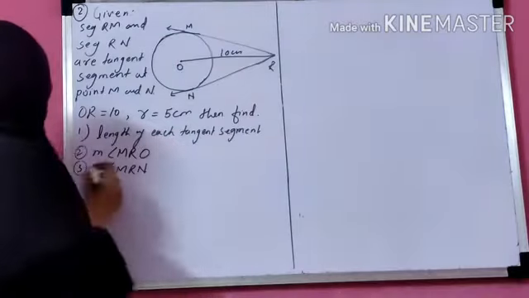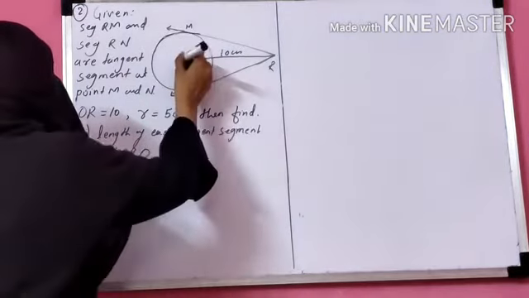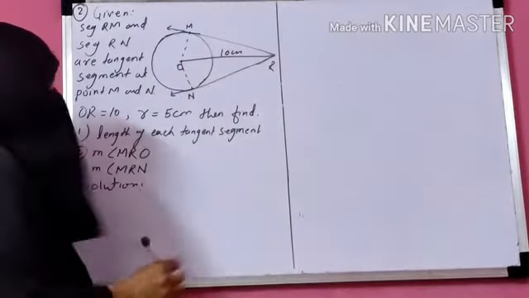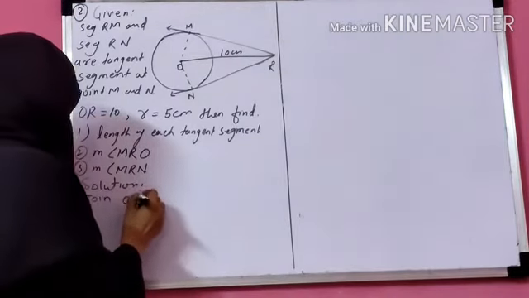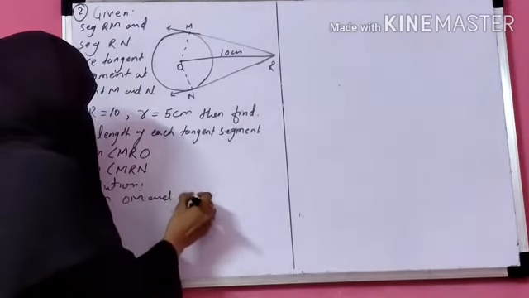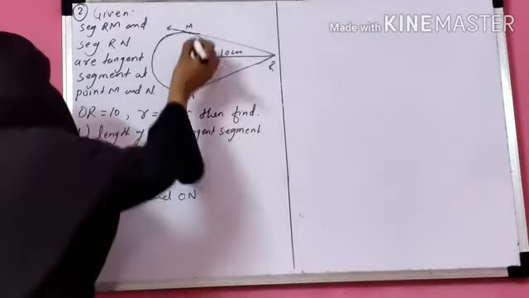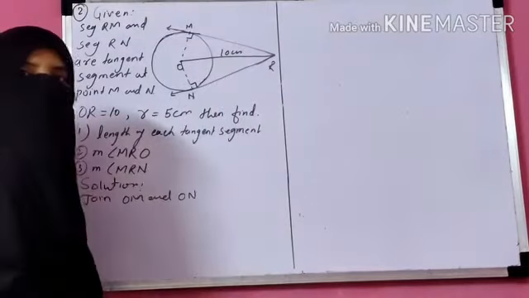So let's start your solution. First of all, join OM and ON. We have joined OM and ON. And you know that by the tangent theorem, the tangent is perpendicular to the radius.